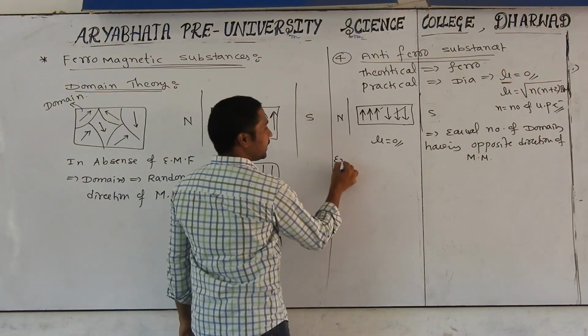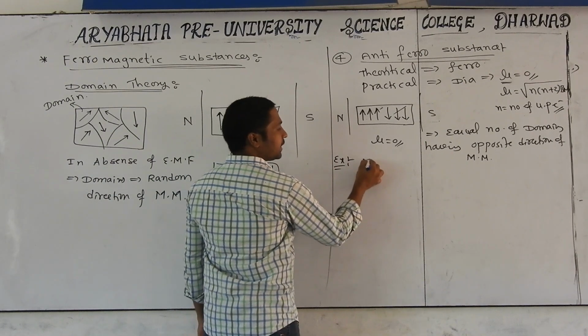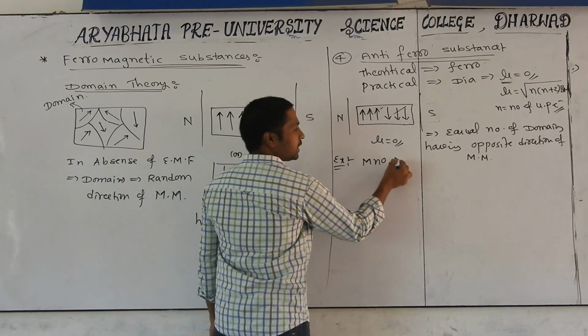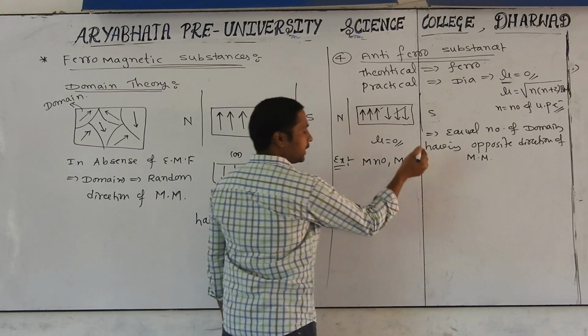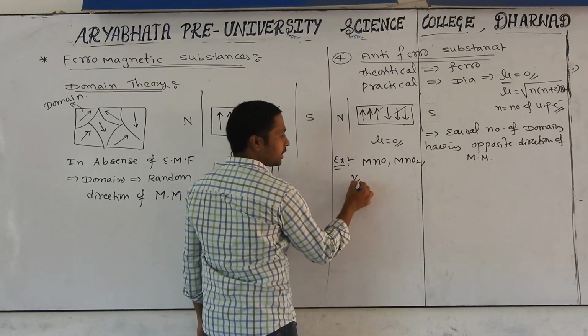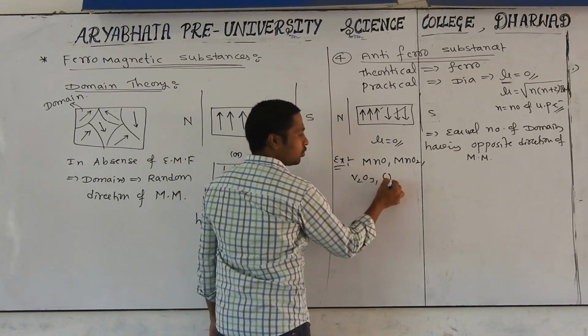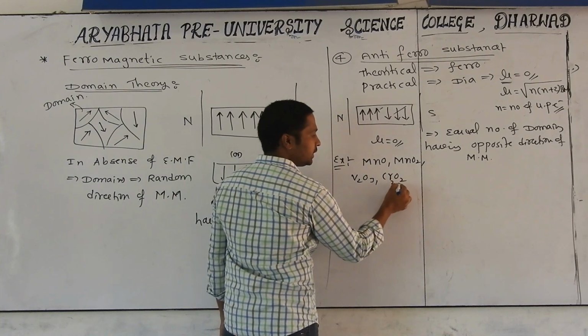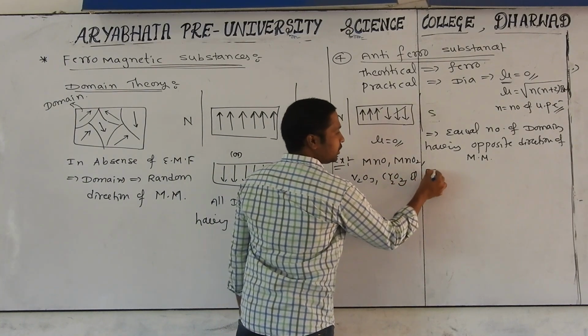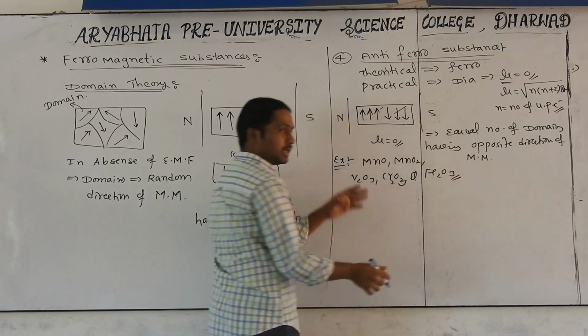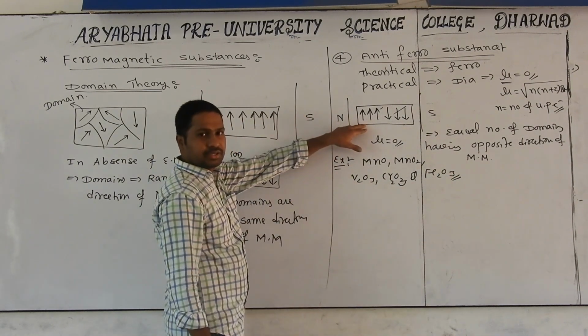Here, very important examples for this: manganese oxides, manganese monoxide, manganese dioxide, and as well as we can take beryllium trioxide, and we can take chromium dioxide, Cr2O3, and as well as Fe2O3. Yes, this is asked in competitive examinations, or this representation is asked.